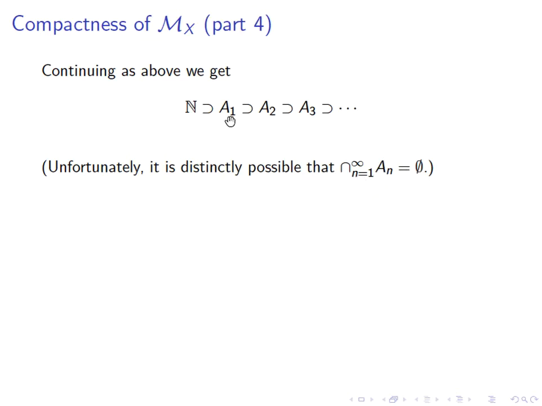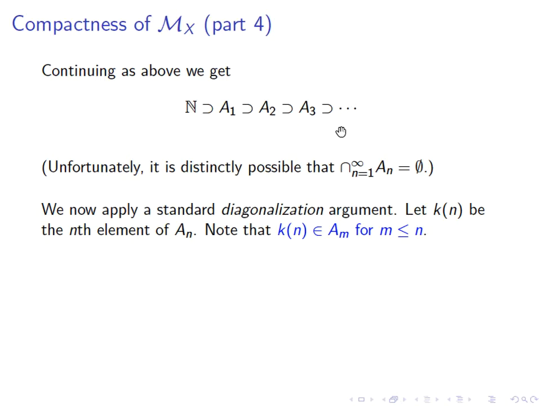You can just think about A1 being all the even numbers and A2 being all the numbers divisible by 3. Well, you already have only the even numbers, so if you keep those divisible by 3, they're actually divisible by 6, and make it divisible by 5 after, and so on. Eventually you will lose every one of your numbers. Or if you just think about numbers bigger than 1, bigger than 2, bigger than 3, that's already enough in the intersection to lose absolutely everything. So what are we to do? What we are to do is to apply a diagonalization argument.